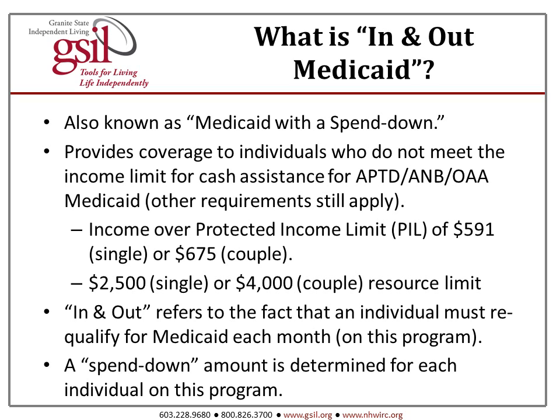There's income. You must have income over the protected income limit of $591 for a single person or $675 for a couple. You must have no more than $2,500 for a single person or $4,000 for a couple in resources. In and out refers to the fact that an individual must requalify for Medicaid each month on this program. A spend down amount is determined for each individual on this program.